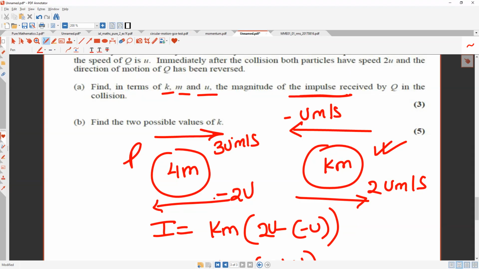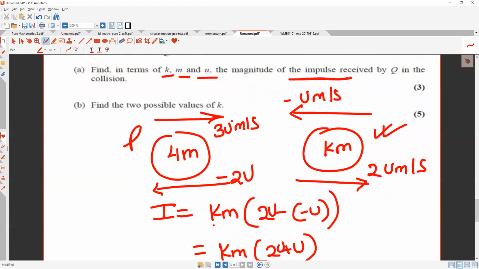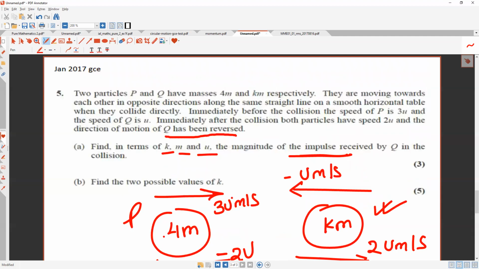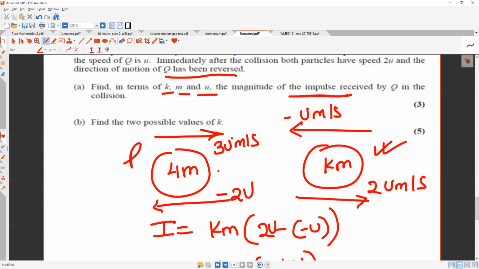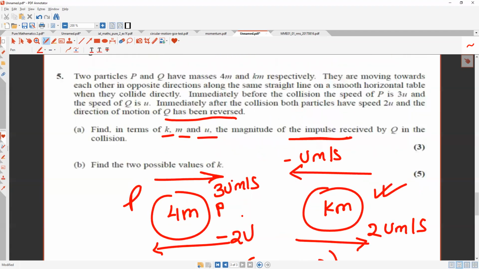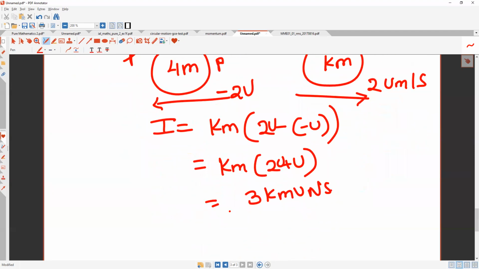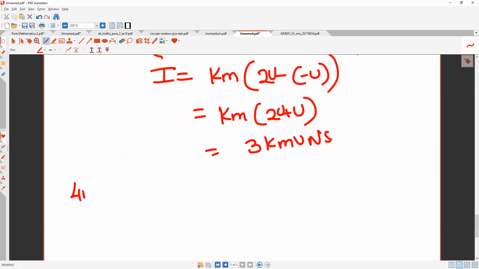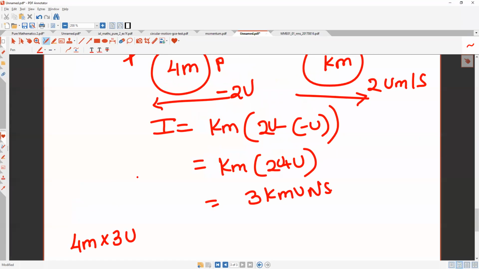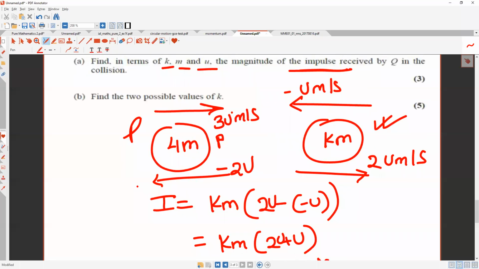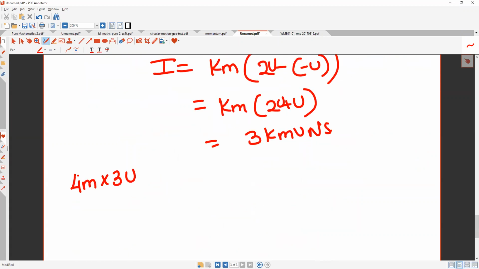ওরা তোমাকে ডাইরেকশন স্পেসিফাই করবে না, it can be done any direction। ডাইরেকশন তো ওটা স্পেসিফাই করে না, কার q has been reverse বলছে, p তো স্পেসিফাই করে নাই। সো মানে এটা -2 হতে পারে, এটা +2 হতে পারে। It can continue in its original direction if it wants to। Okay, so let's do it. It should be 4m into 3u. Then yeah, k minus k mu, যেটা আমি করতেছিলাম, this b part I'm doing, minus k mu,